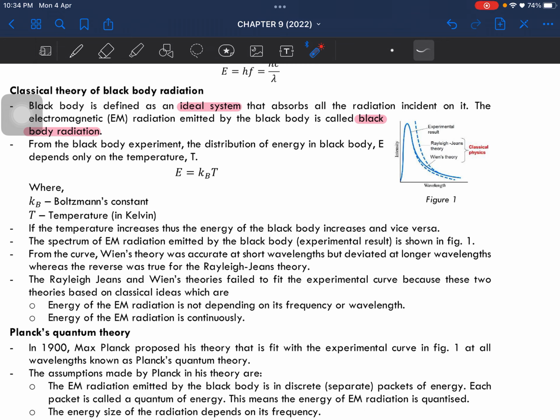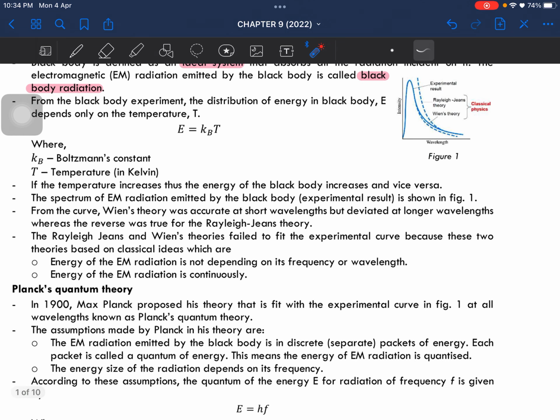As the wavelength goes longer, it wasn't that accurate. Because of that, we are going to use the Rayleigh-Jeans theory. This Rayleigh-Jeans and Wien's theories failed to fit this experimental curve because of these two classical ideas.